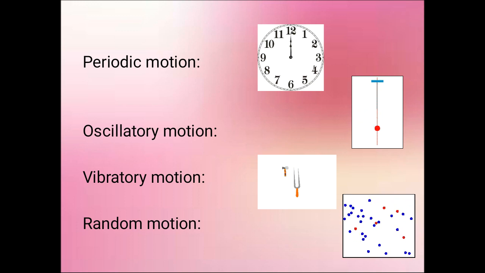If an object moves in a to and fro motion, it is said to be in oscillatory motion, vibratory motion. If we hit a string or an empty vessel, after hitting it will start to vibrate. That is the vibratory motion. Random motion: the object does not follow a definite path. It will move in an irregular form. This is known as random motion.